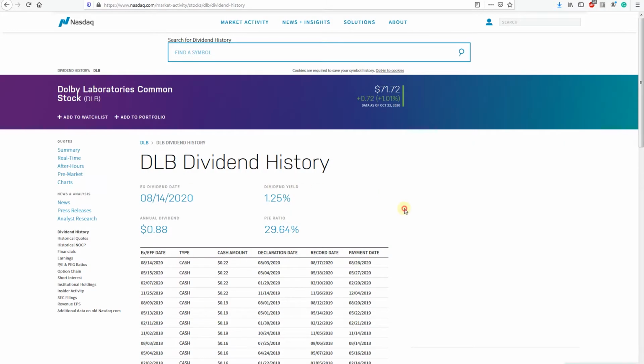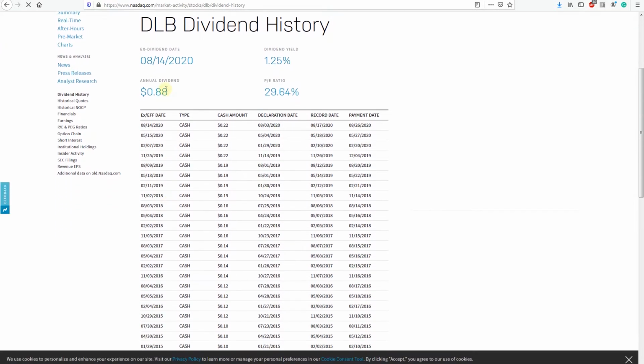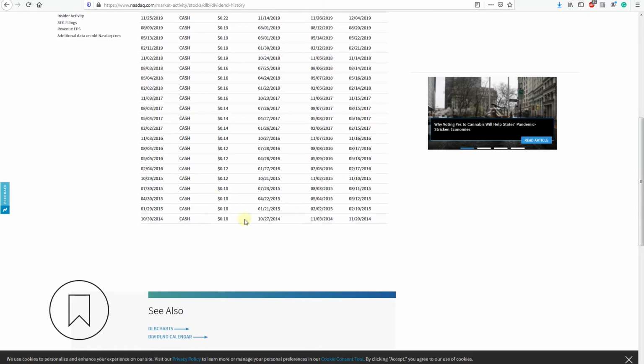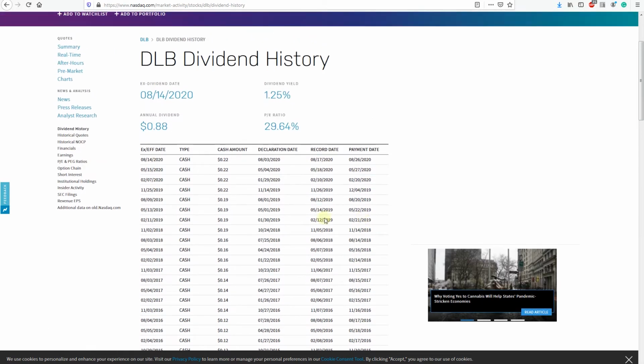If we go to some company name, we can see the dividend history information in here. So you can see it's for a couple of years, it's until 2014, but we have execution date, declaration date, record date, payment date. All the information we need. Unfortunately, as you can see, it's for one company, not all the companies in the list.